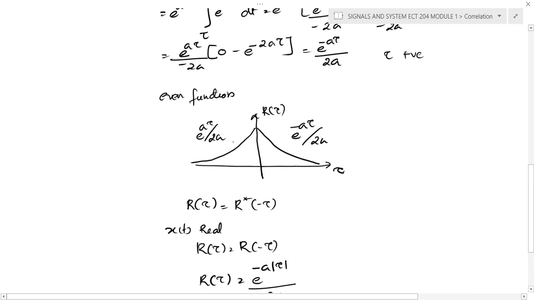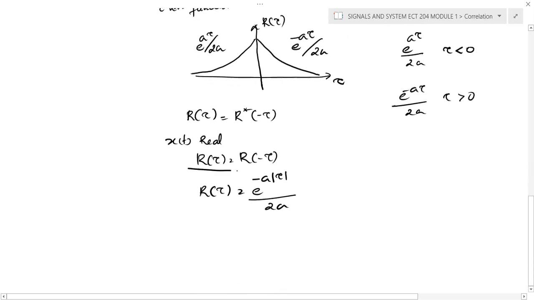Or otherwise, we can write the two equations for a positive side and negative side, for tau greater than 0 and tau less than 0. Something like this, e raised to a tau by 2a for tau less than 0, and e raised to minus a tau by 2a for tau greater than 0. Instead of writing two separate limits, you can simply write by using the modulus sign. So this is the final equation, or this is the autocorrelation function of the given signal e raised to minus at u of t. So make sure that the final waveform is drawn with respect to tau.